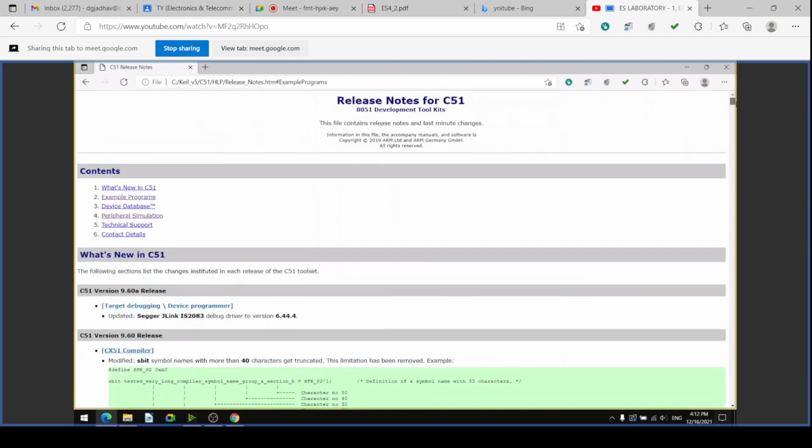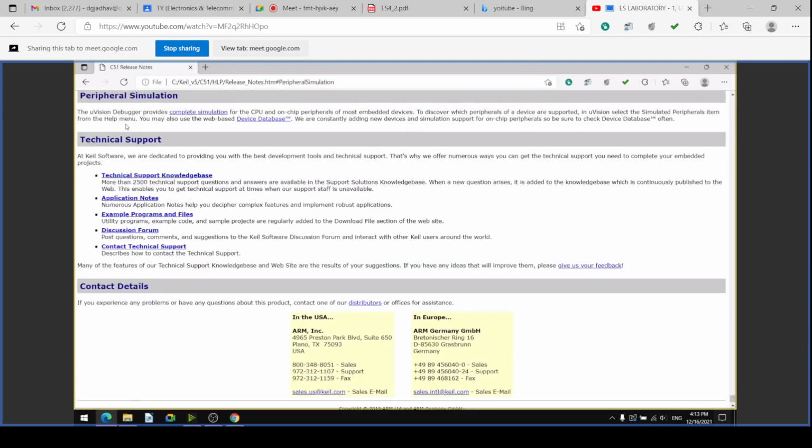Again, if we check the peripheral simulation, the MicroVision debugger provides complete simulation for the CPU and on-chip peripherals of most embedded devices. To discover which peripherals of a device are supported in MicroVision, select the Simulation Peripherals item from the Help menu.